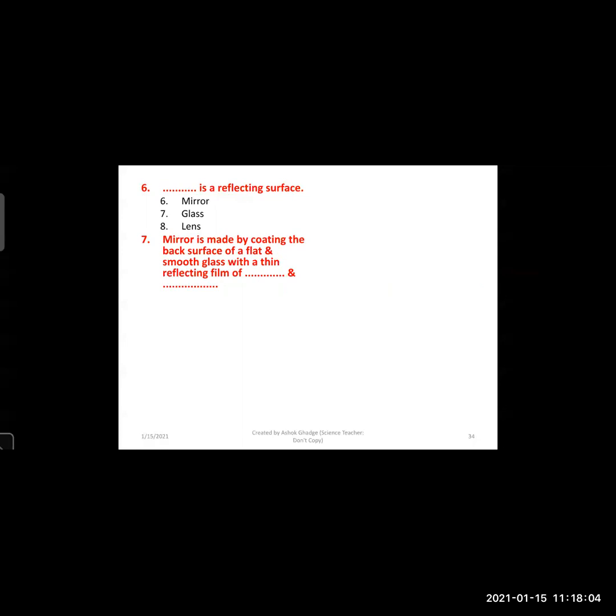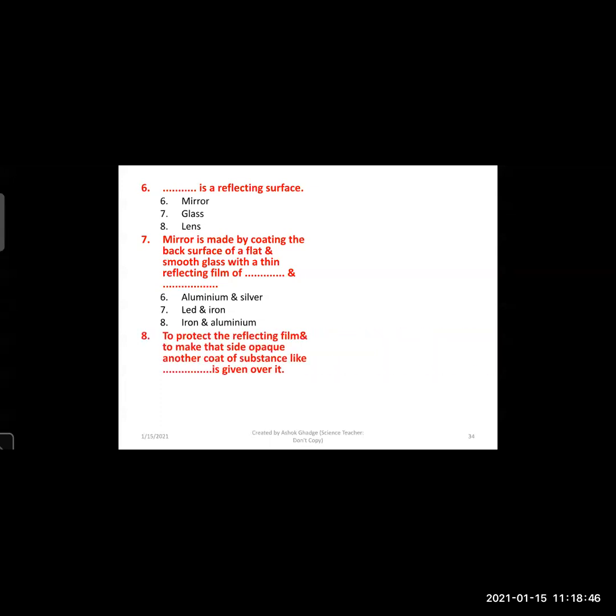Now seventh question. A mirror is made by coating the back surface of flat and smooth glass with a thin reflecting film of dash and dash. First is aluminum and silver, second is lead and iron, third is iron and aluminum. Aluminium and silver. Yes, good memory. A mirror is made by coating aluminum and silver.